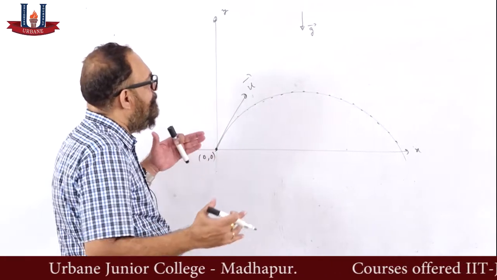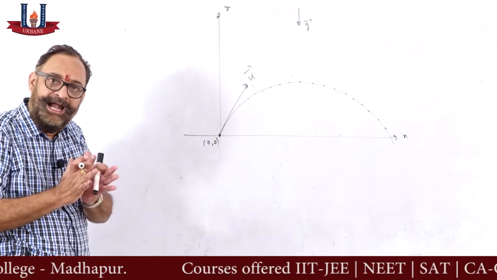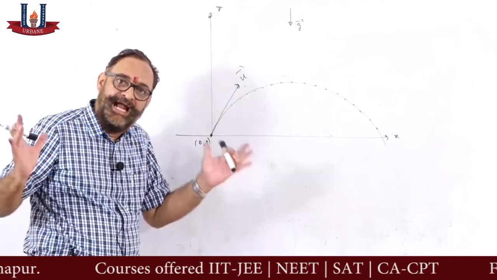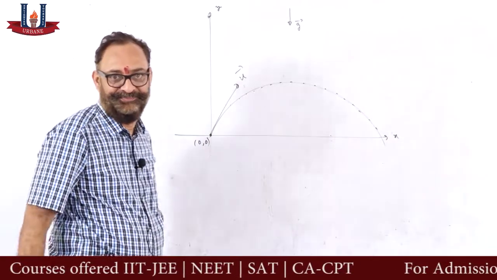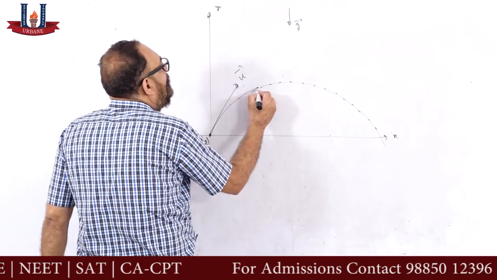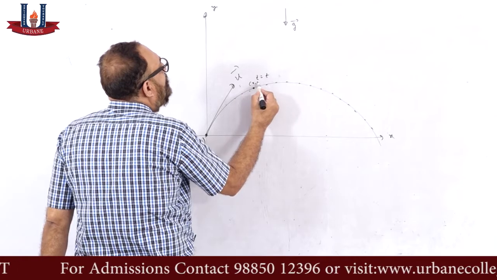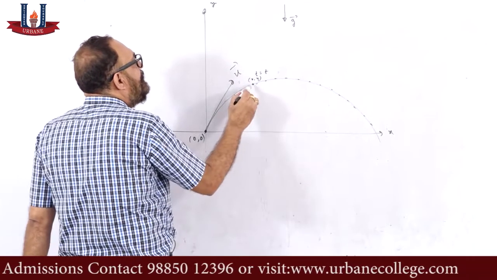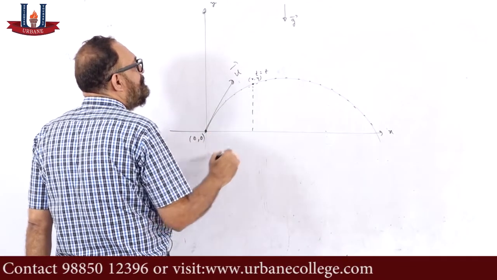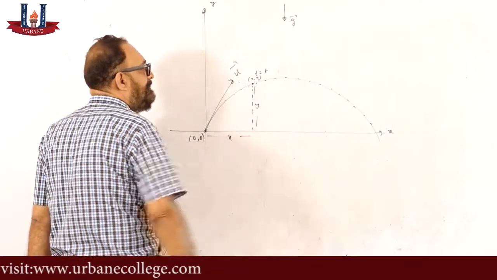So there is motion along horizontal and motion along vertical, and these are two independent motions, and both are dependent on time. Let the body be somewhere here at time t. Let this body have some coordinates x, y. Let us drop a line like this, so this is y and this is x.